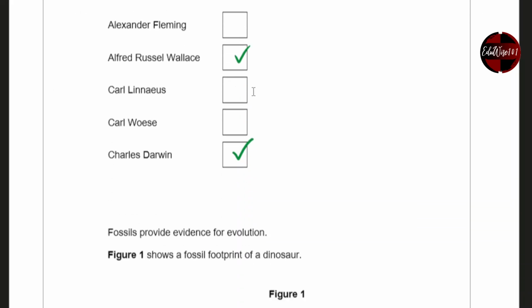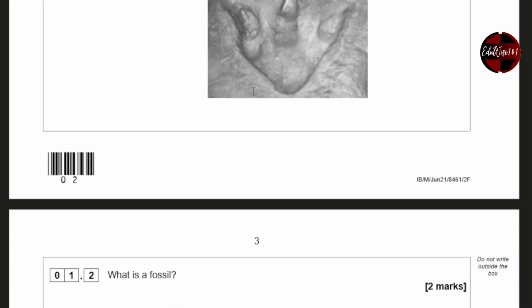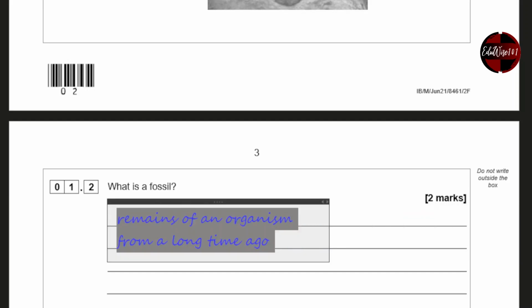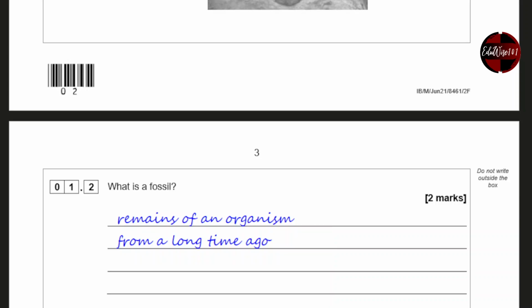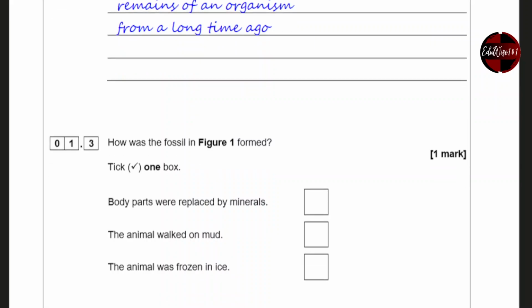Fossils provide evidence for evolution. Figure 1 shows a fossil footprint of a dinosaur. What is a fossil? Now, a fossil is basically the remains of an organism from a very long time ago. Those 2 points for the 2 marks. How was the fossil in figure 1 formed? Now, it's a footprint. So the animal walked on the mud.